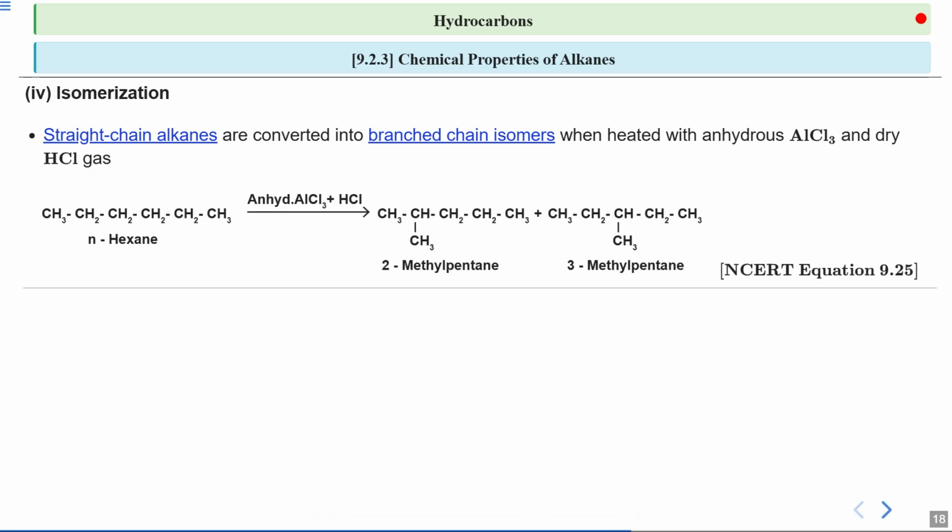So we have a reaction of n-hexane and we are doing it again in the presence of anhydrous AlCl3 and HCl. What we are getting is just an isomer of n-hexane. The first one is 2-methylpentane and the second one is 3-methylpentane. Here the product that you are seeing is not undergoing any change in number of carbons, only the isomer is being formed. If I ask you which kind of isomers are formed, then you can say that these are structural isomers, and 2-methylpentane and 3-methylpentane are specifically position isomers because here the position of the methyl substituent is changing from 2 to 3.